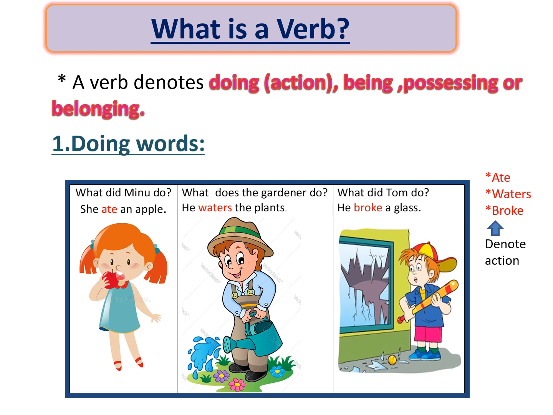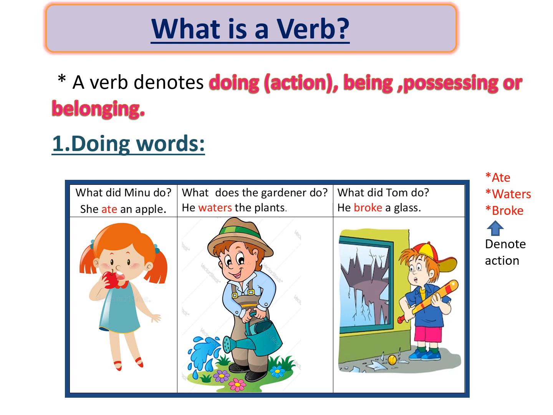Doing words, that means action words. Now in the picture we can see in the first part the girl is standing over there and she has something in her hand and her name is Meenu. So what did Meenu do? She ate an apple. So what action has she done? Is there any doing word in the sentence? The word ate tells you about the action that she ate an apple. The action of eating has been done.